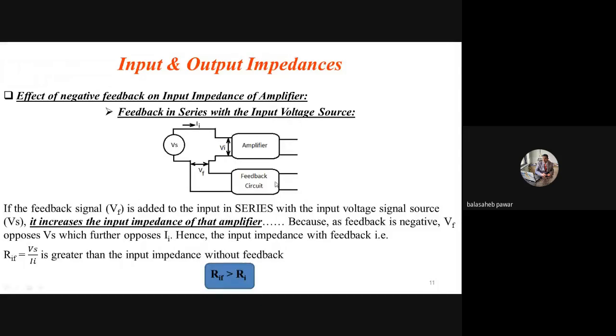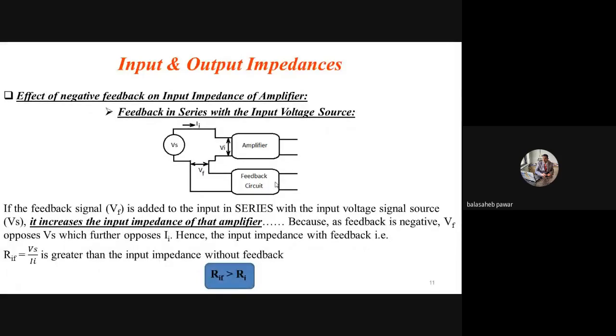Okay. So we'll see the effect of negative feedback on the remaining parameters. Remaining parameters are the input and output impedances. You are already familiar: what is meant by input impedance? What is meant by output impedance? You already did that practical also. You determined RI and RO practically for the given amplifier circuit.